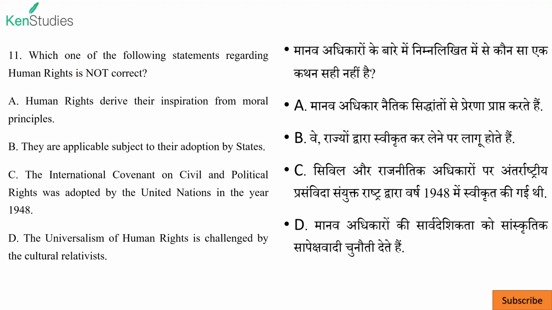Next, 11. Which one of the following statements regarding human rights is not correct? It is asking about which is not correct. Human rights derive their inspiration from moral principle. Yes, it is true. They are applicable subject to their adoption by a state. Yes, it is also true. The International Covenant on Civil and Political Rights was adopted by the United Nations in the year 1948. No, actually it is 1966. So it is incorrect. So it is the answer. The universalism of human rights is challenged by cultural relativists.